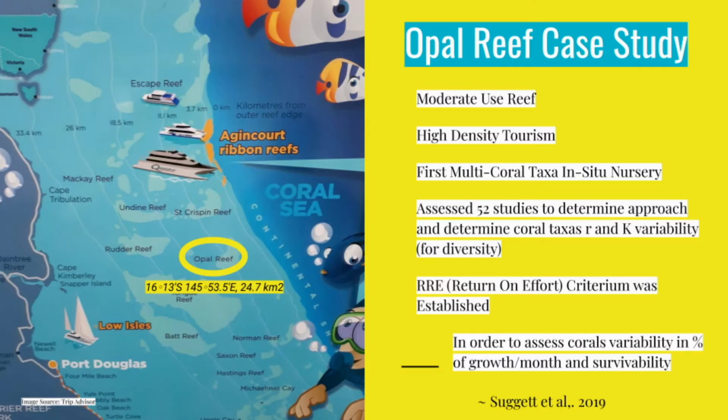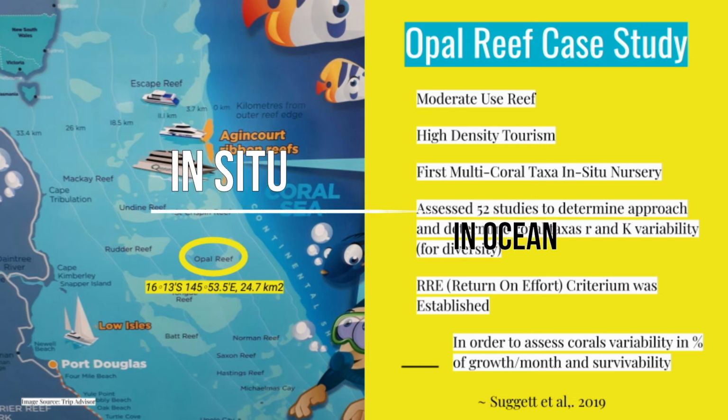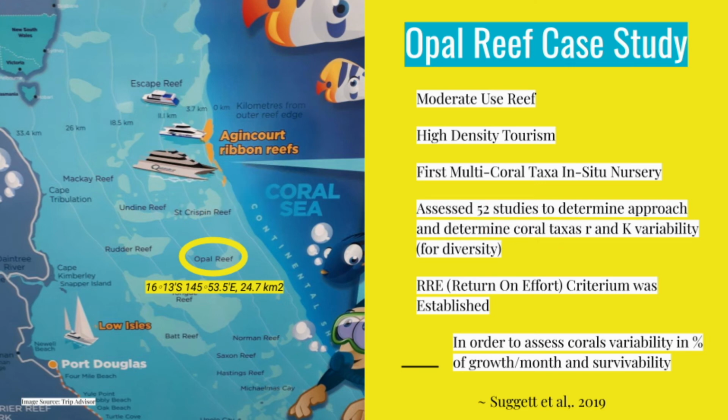After determining what was taking place in the GBR overall, I then decided to examine a case study of one of the most popular coral reef restoration practices, coral gardening, and in this case, the first established multi-taxa in situ coral nursery. Conducted by David Sudgett and colleagues, the site of their work took place in Opal Reef, which, given its vicinity to 16 ports, was designated as having high-density tourism, which prompted the restoration's funding.